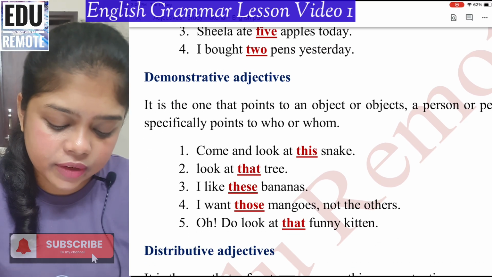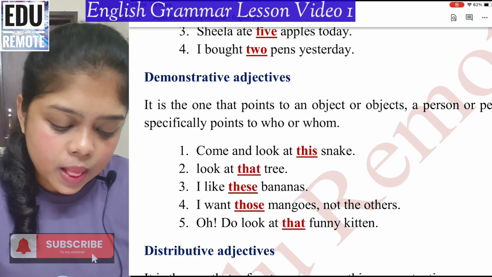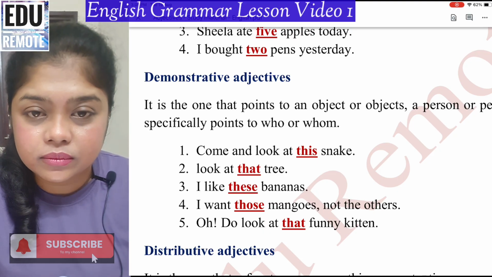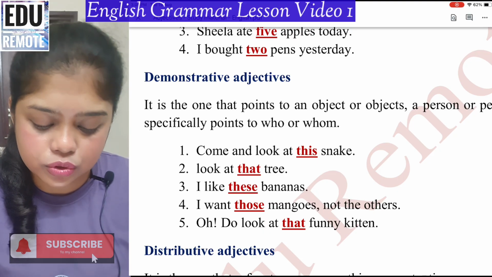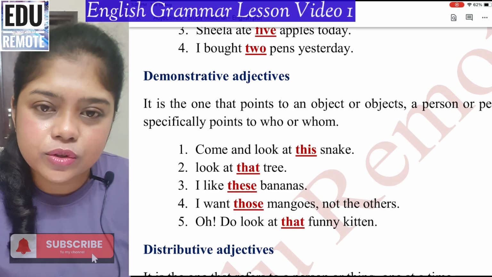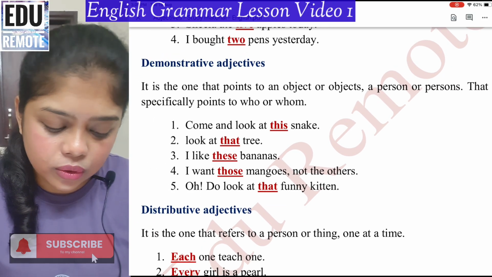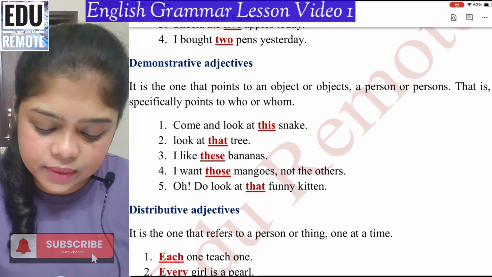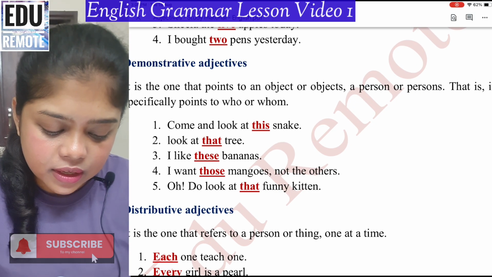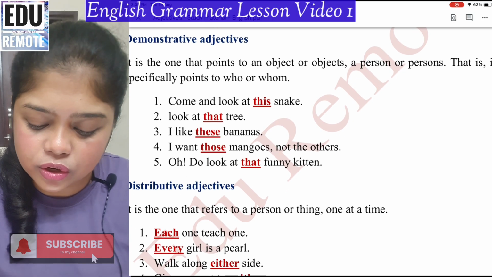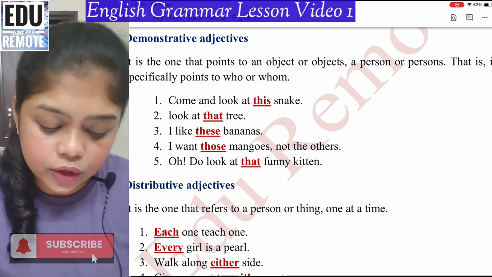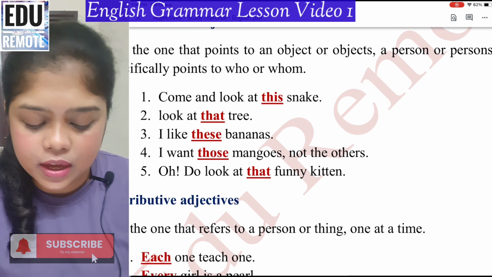Next is demonstrative adjective. Demonstrative adjective is the one by which you can point out to the objects or person. So as you can see, it is written here. It is the one that points to an object or persons, like who or whom.